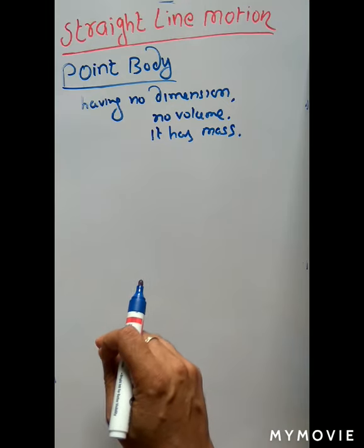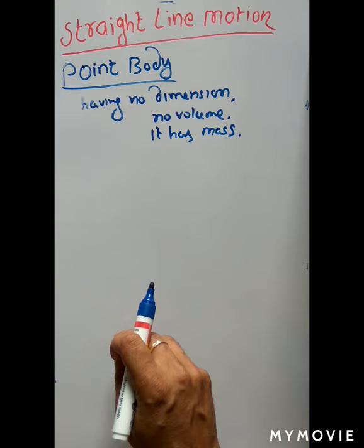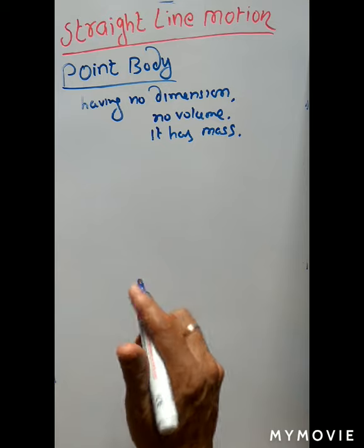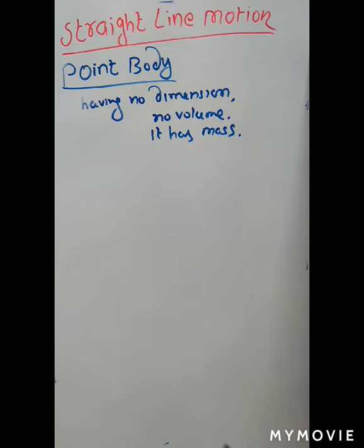So why are we interested to know the point body? Because when we analyze physics and solve problems, we apply the various laws of physics to a body. At that time, we generally take the point body. That point body is practically not possible.